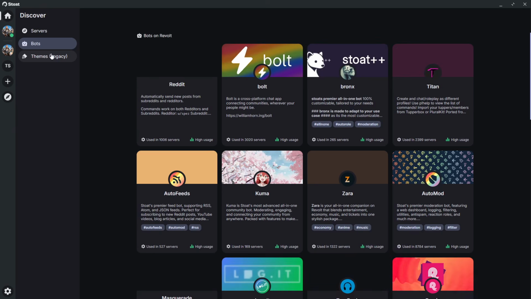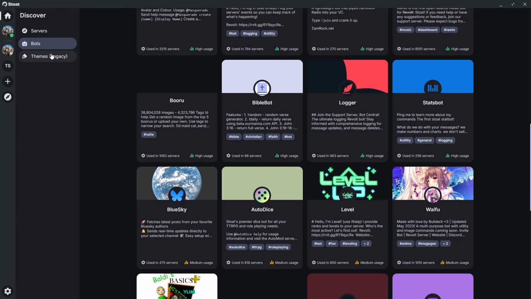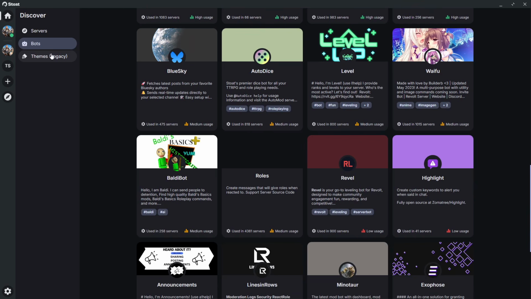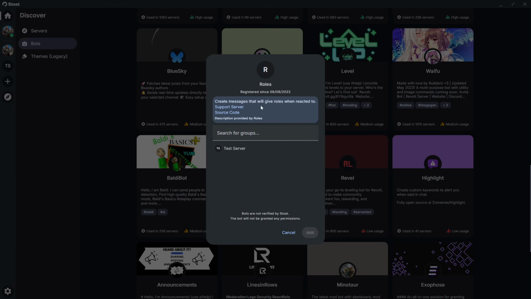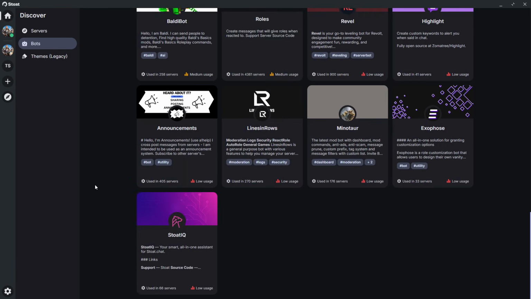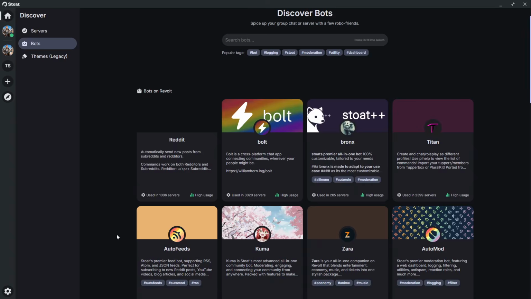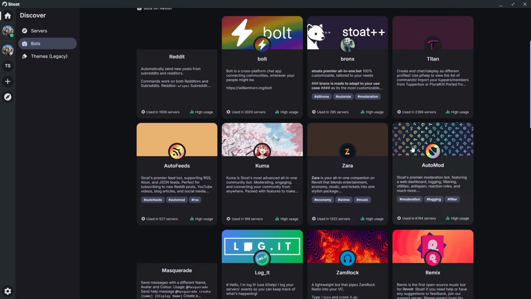The big one for anybody who wants to create reaction roles is actually going to be the one called roles. If I can find roles right here. So this is the one you're going to want to add to your server, just called roles. It is very, very good. There's a few other ones that can also do it. I want to say it's auto mod. I know Bronx can do it as well. Automod also can do it.